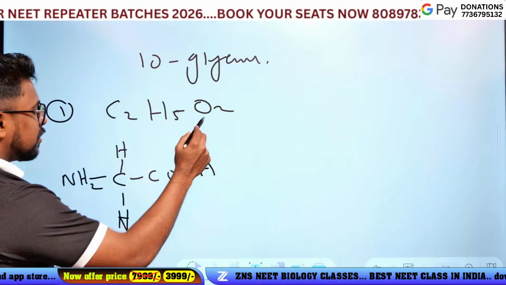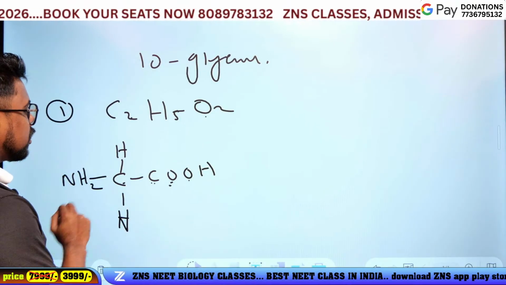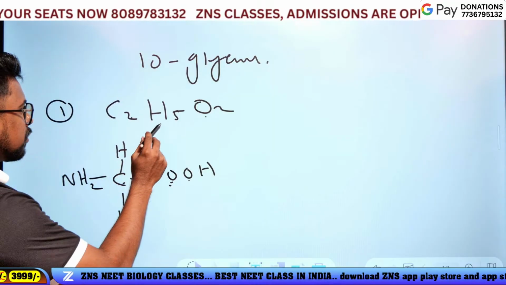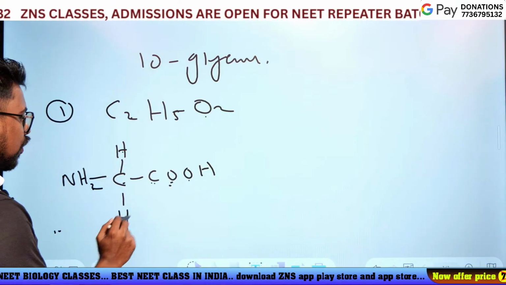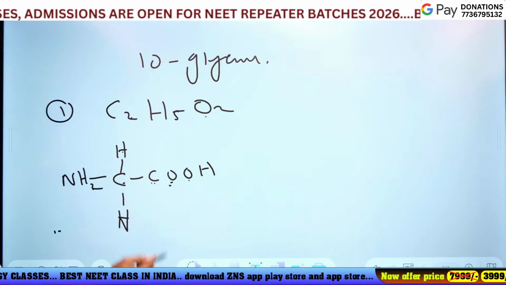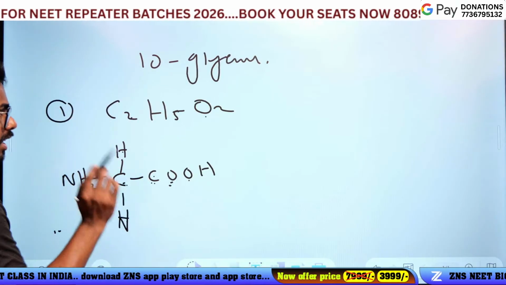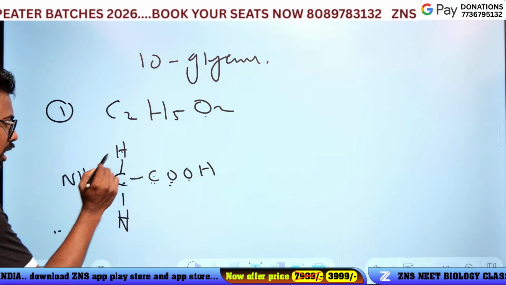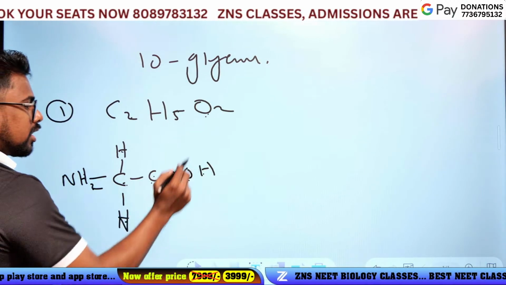How many oxygen atoms? 2 oxygen atoms, 2 carbon atoms, and 5 hydrogen: 1, 2, 3, 4, 5. Almost correct. 2 carbon atoms here, 5 hydrogen atoms, 2 oxygen.